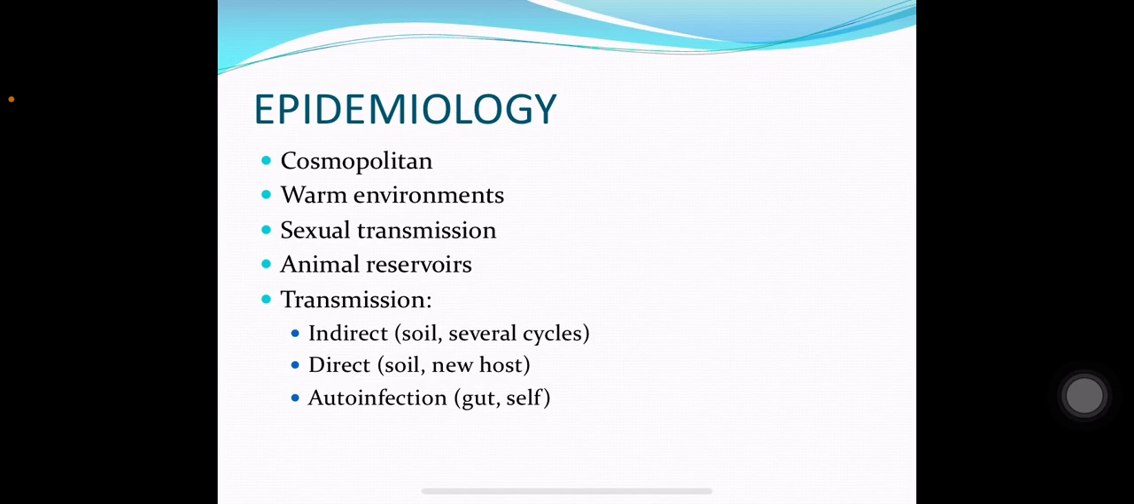Then comes direct transmission. In direct transmission, in the soil, the Rhabditiform larva develops into Filariform larva, and the Filariform larva doesn't develop into adults in the soil, but enters a new host and continues the cycle in the next host. This is called direct transmission. The third one is auto-infection. In auto-infection, the Rhabditiform larva in the gut itself might convert to Filariform larva and lead to auto-infection in the host. So for transmission of Strongyloides stercoralis, there are three possibilities: indirect transmission, direct transmission, and auto-infection.